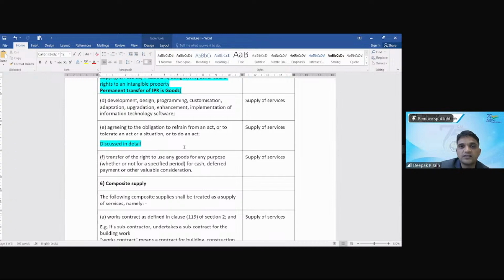All these three things is supply of service. Whether everything will get covered under service or not is what we will discuss.